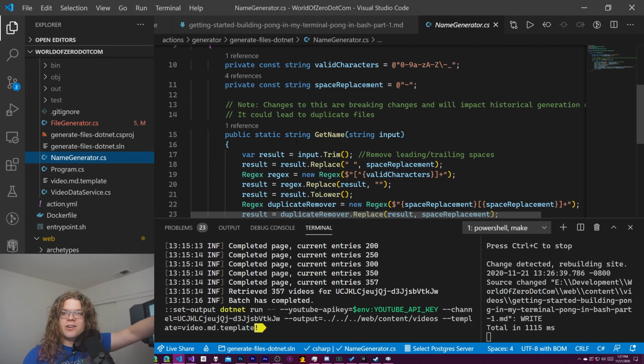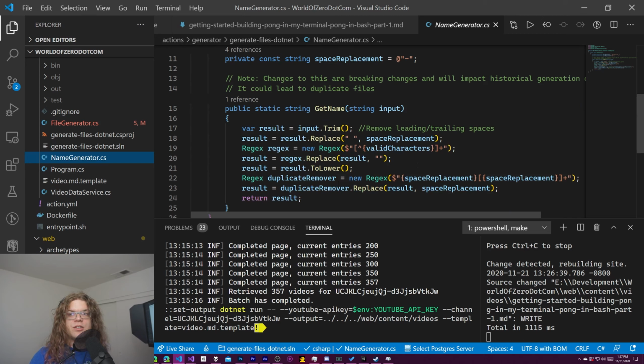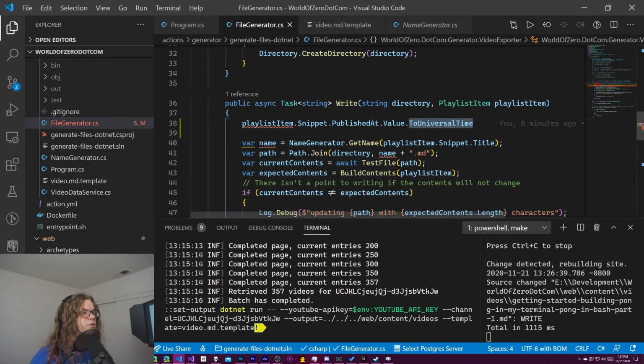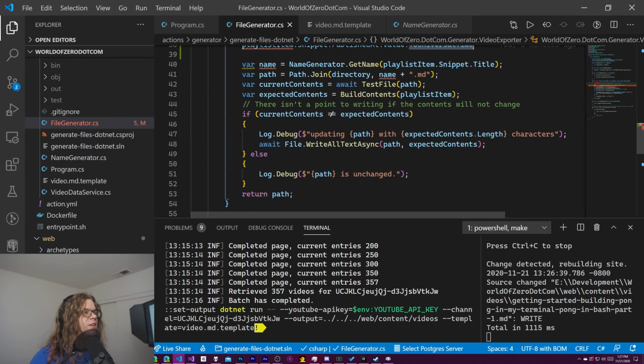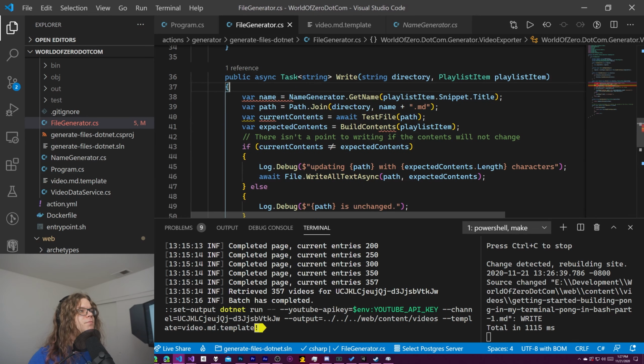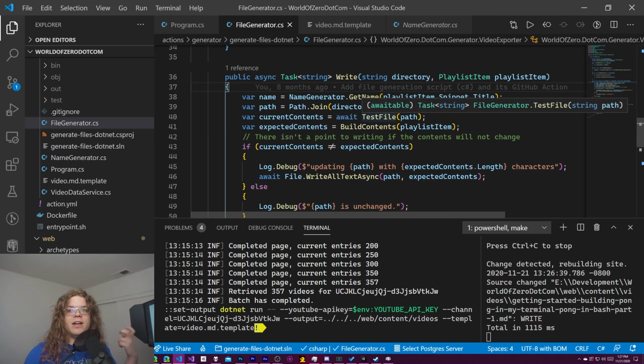All of this stuff is open source, so you can go and check this code out. I'm not going to spend a lot of time looking through this, but this is what does the name generation for articles. This is the only extra processing, and that just changes the name of the file. It doesn't change the data that's going into it. So we go into the file generator. This is where all the magic happens, specifically in this function right here. And this is just automatically generating things. That was a separate plaything. So this is just generating the title and then creating the markdown file and then writing the contents to that file after running it through that template.